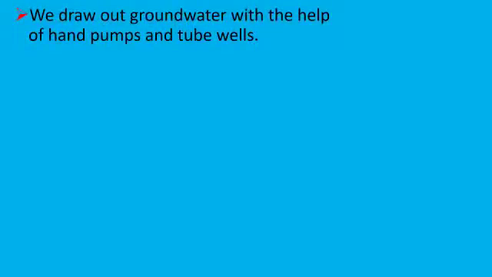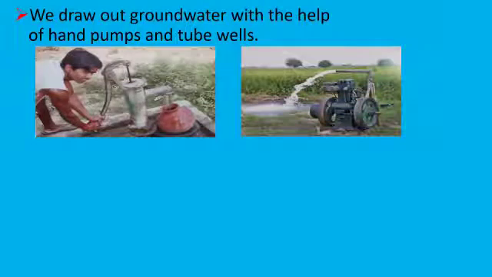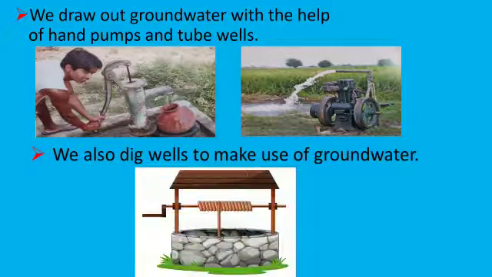Can we get groundwater for use? Yes. We draw out groundwater with the help of hand pumps and tube wells. We also dig wells to make use of groundwater.